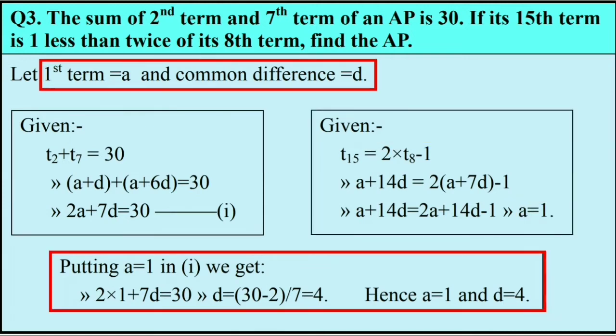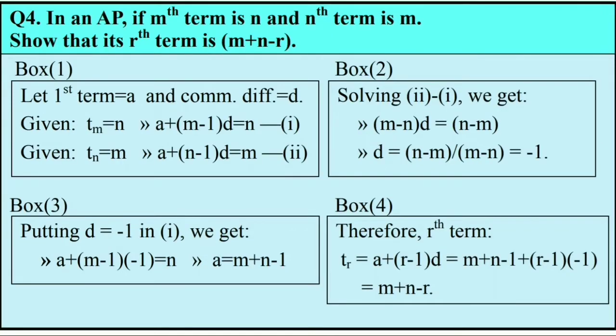Now observe the third block. In the third block, we put the value of A as 1 in the given equation 1, and we find the value of D, that comes 4. So finally the answer is the first term 1 and the common difference is 4. Let's take another question. Number 4.